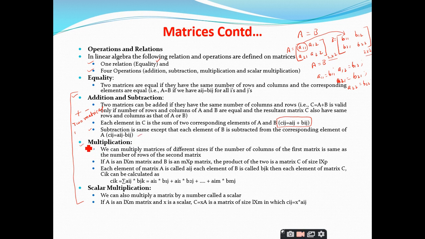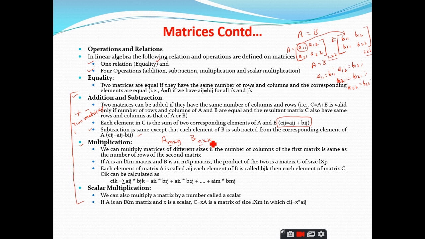And coming to the other operation, which is the multiplication operation, this is somewhat tougher when compared to the addition and subtraction operations we have in the matrices. So, in multiplication, we can multiply matrices of different sizes. Here the condition should be carefully matched. For example, if I take the matrix A as m by n, the matrix B as n by k, so A matrix is having m rows and n columns, and B is having n rows and k columns.